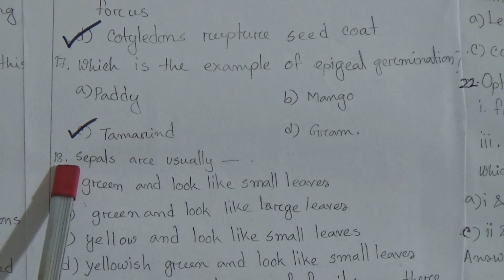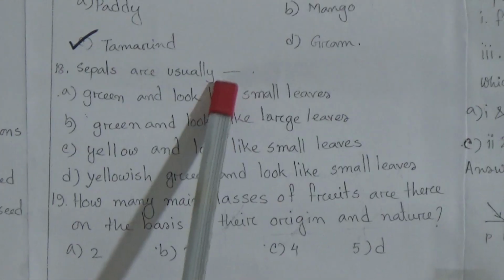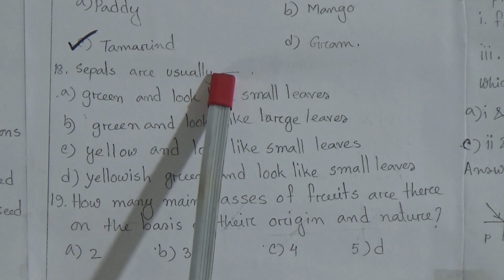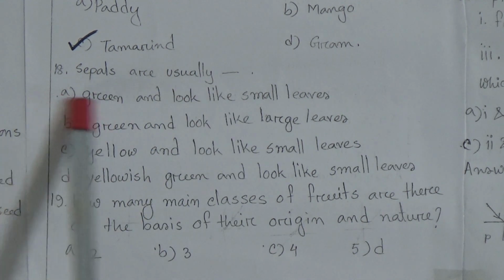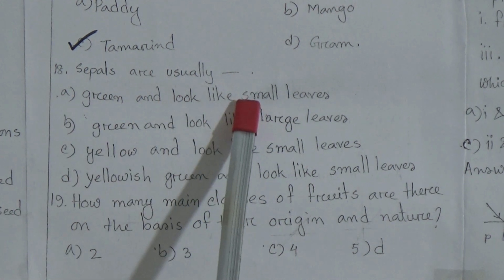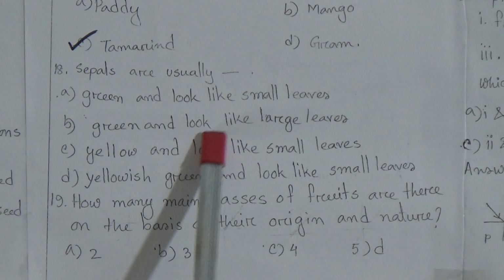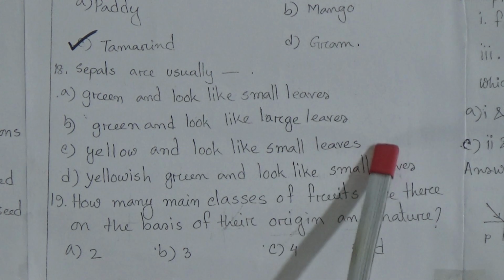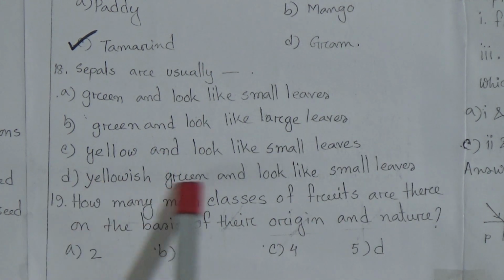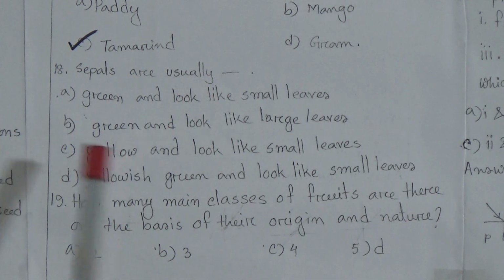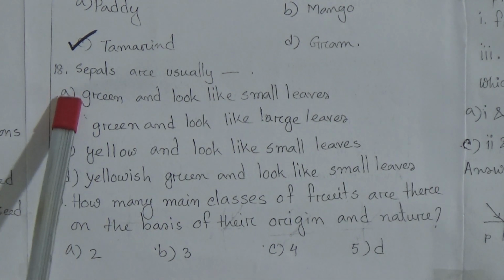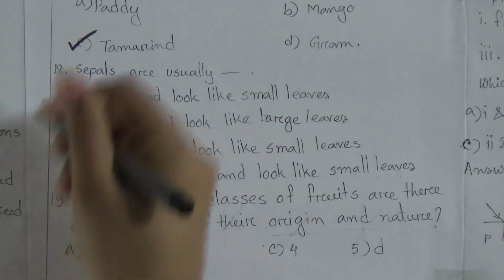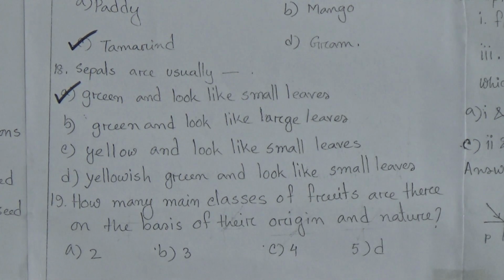Now come to the next question, question number 18. Sepals are usually, dear students, sepal is a portion of the flower. First option, green and look like small leaves. Second one, green and look like large leaves. Third one, yellow and look like small leaves. And D, yellowish green and look like small leaves. Dear students, about the sepal, when we discussed the chapter, we told that sepal is green and looks like small leaves. So the correct answer is A. We will put tick mark on A.